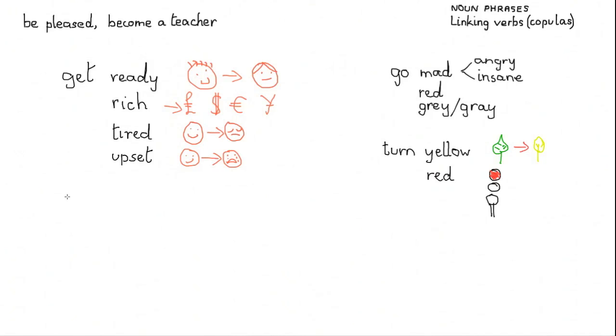And one last verb, the slow one, which is to grow. And a common way of using it is to talk about somebody growing old. And one hopes growing up. So I'll just draw a young face on the left here, and then a slow process and an older face on the right, which is growing old and hopefully wise. So these are all resulting copulas. I'll just write resulting up the top there.